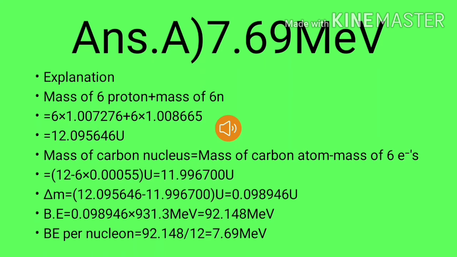The calculated value is equal to 92.148 mega electron volts, which is binding energy. Then to find out the binding energy per nucleon, 92.148 is divided by 12. It will give 7.69 mega electron volts. Therefore, A is the correct answer.